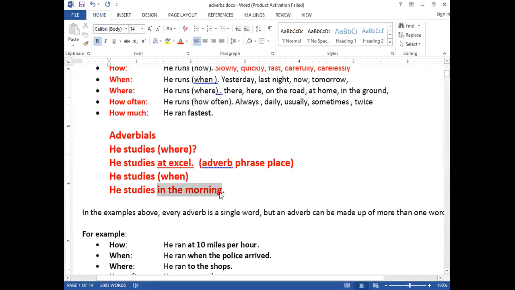It's an adverbial. Is it an adverb or not? Because it gives us the answer for when. Number one, it is an adverb, because it gives the answer for when. Number two, it's a phrase. And the third thing, which phrase? Time.